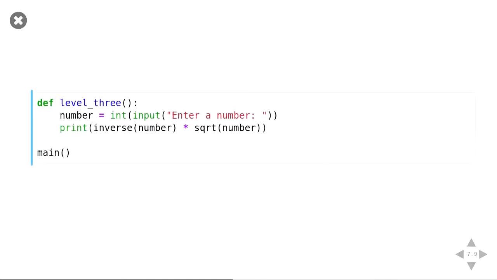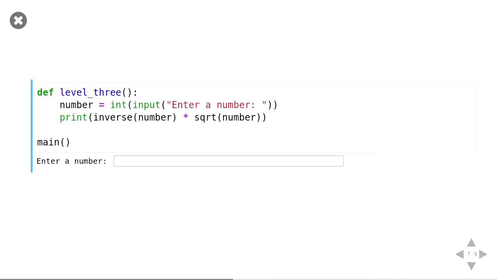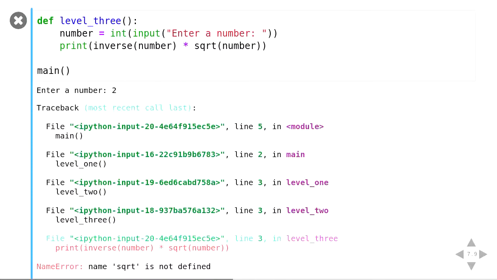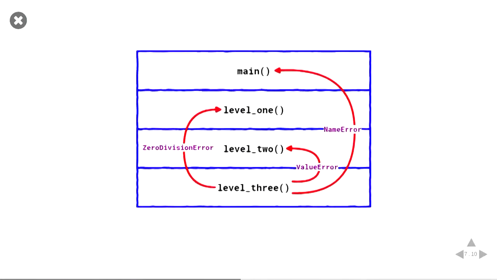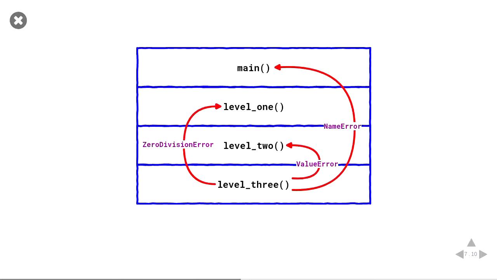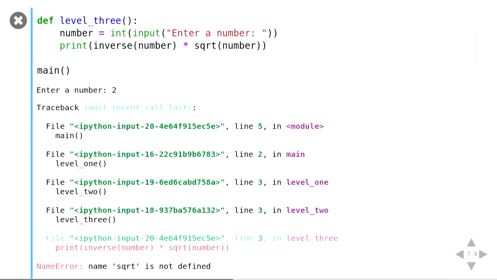And so we can redefine level 3 to do something like square root a number. And so let's put in 2. But now we have a name error. And what's happened here is level 3 does some code, it runs, it has a name error, and it goes all the way up through the couple of functions. None of the try except statements catch it, and then it stops at main. And at main, it doesn't catch it either, so it goes back to us, and we can see it as it was.